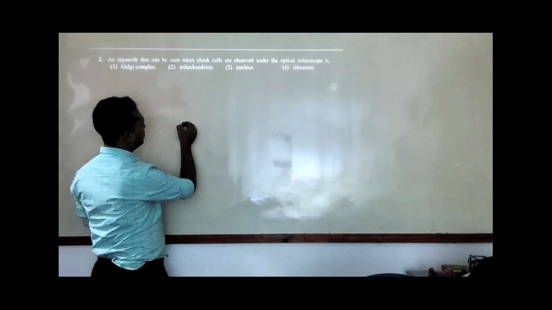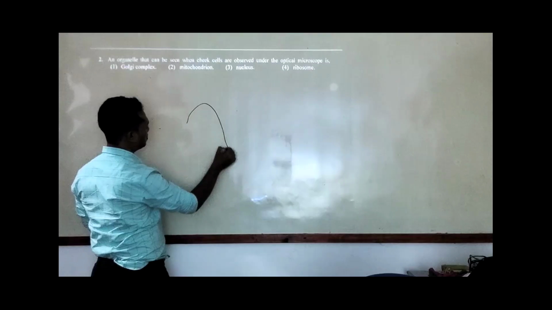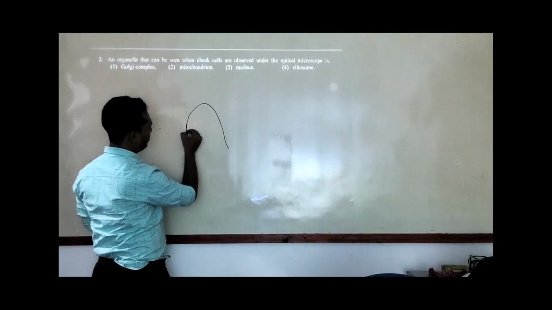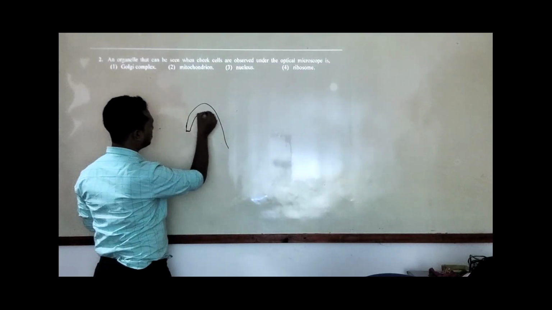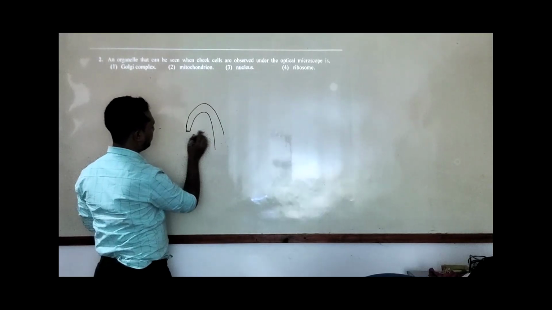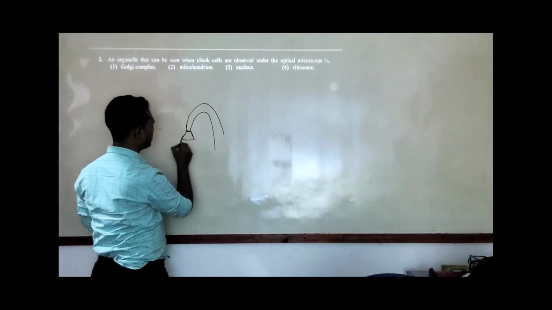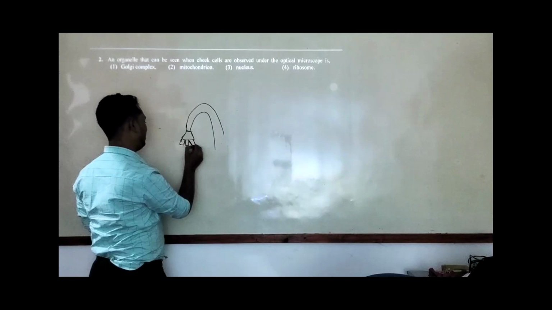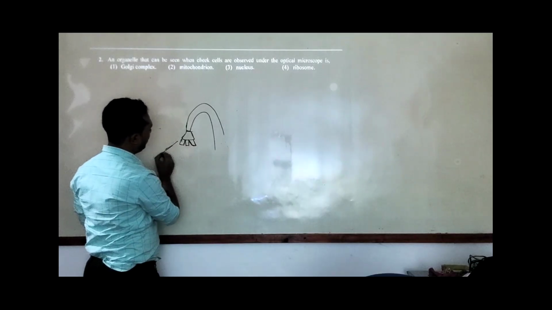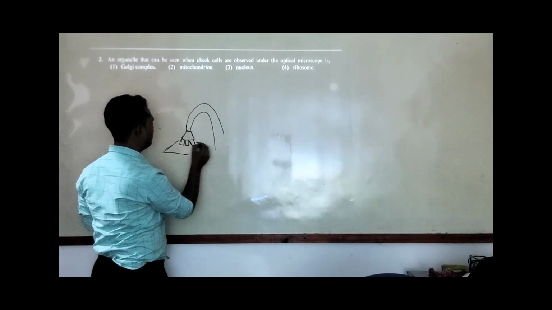I'm not good at art, so my optical microscope will be very nasty, a very bad one. However, you have a lens area and you have a stage.